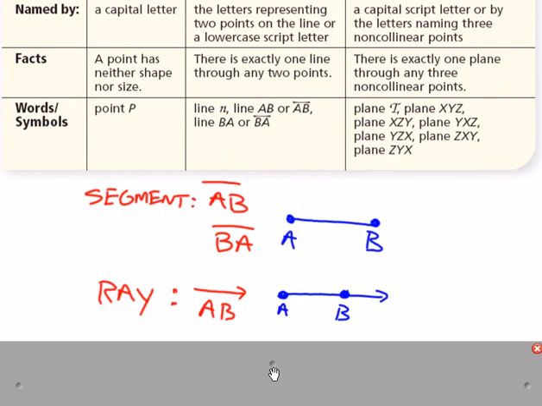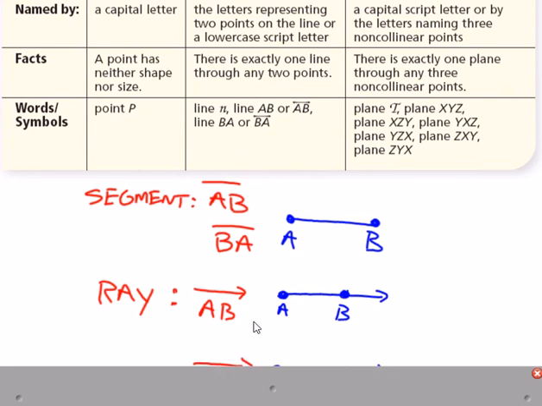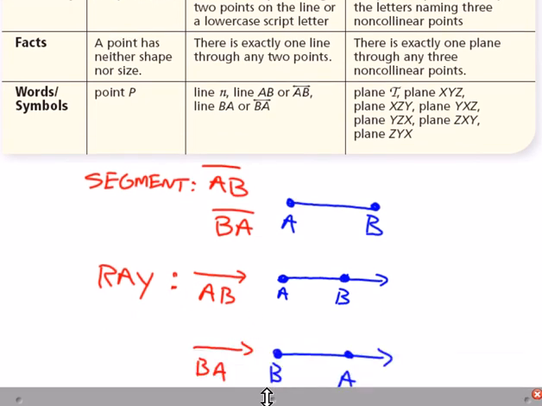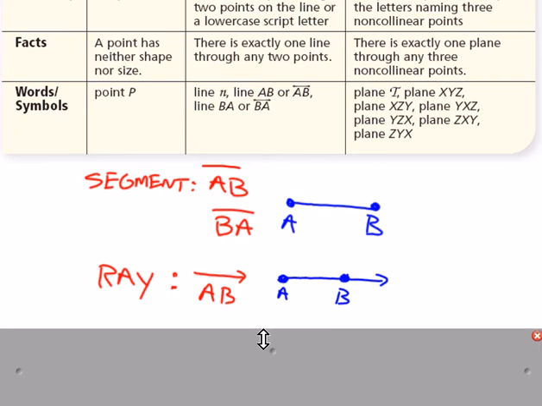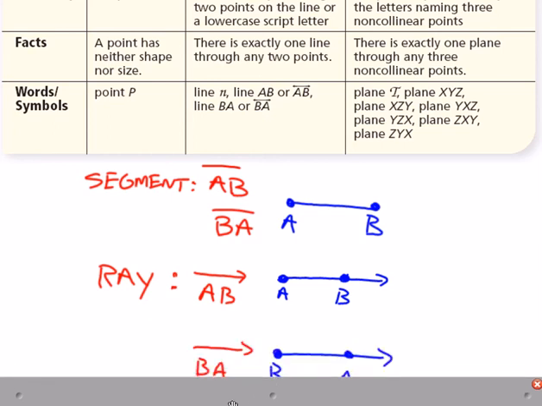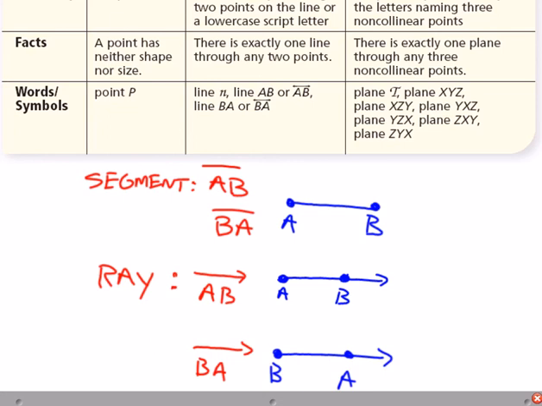And then for a ray, this is the way that you would draw a ray. Up here on the first ray, the endpoint is A, the through point is B, so you would have to label it this way, AB, with the arrowhead on top of the B. If B were the endpoint, then you would draw the arrowhead over the A. The B would be the endpoint and the A would be the through point.